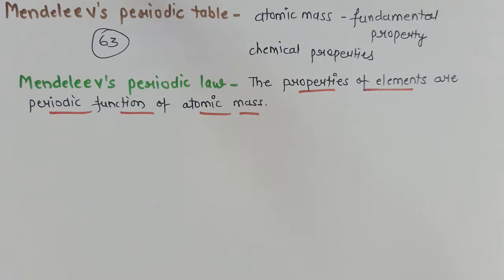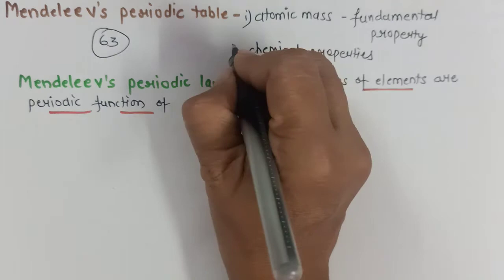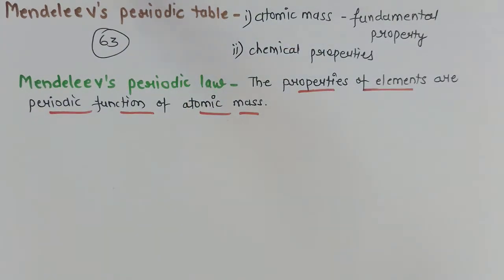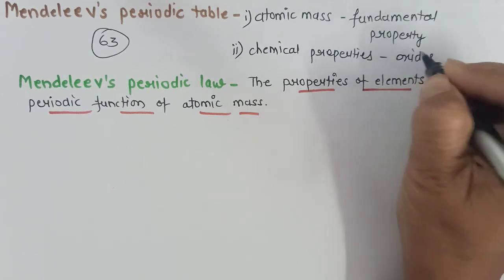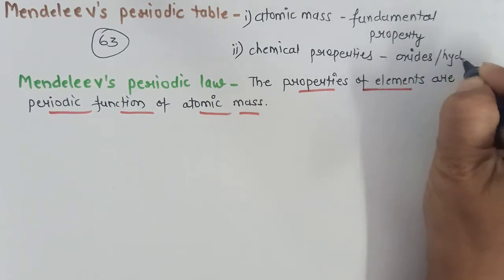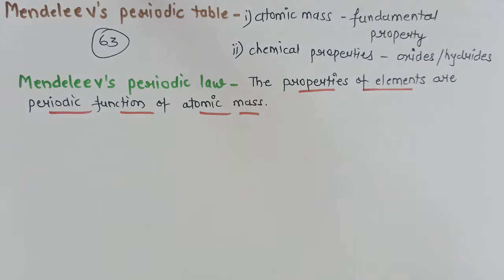Now before we study Mendeleev's periodic table, we must know how he made this periodic table. He has used atomic mass as one of the fundamental properties, and secondly, he used chemical properties. Chemical properties means he took into consideration the oxides and the hydrides of various elements. He has studied oxides and hydrides of maximum elements existing during that time. How has he made his table?